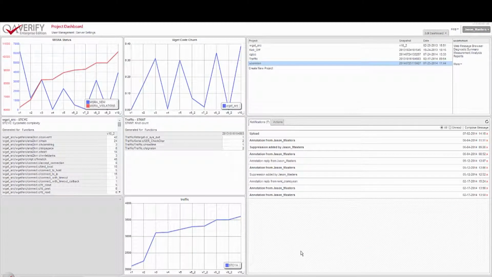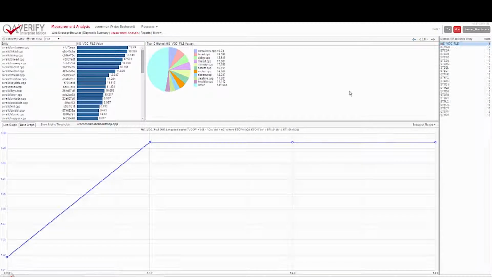I've got my dashboard set up here in QA Verify. I'm logged in as Jason Masters. Everyone who uses QA Verify has their own login and can customize their own dashboard. So here's my uCommon project that I've uploaded. Let's go and have a look at the measurement analysis. So we could just go and have a quick look at the metrics we've already looked at in the desktop.